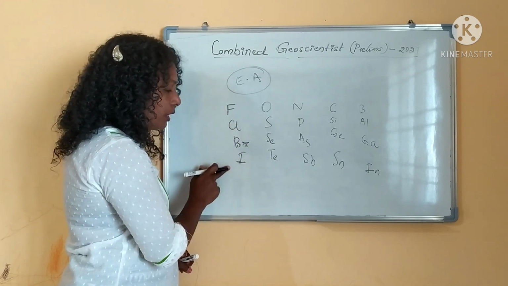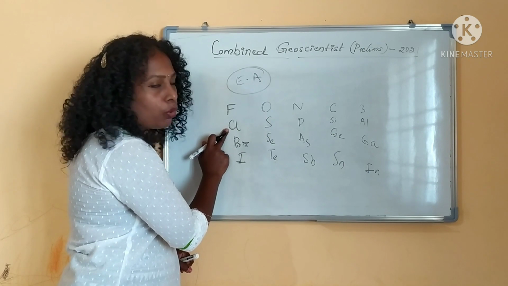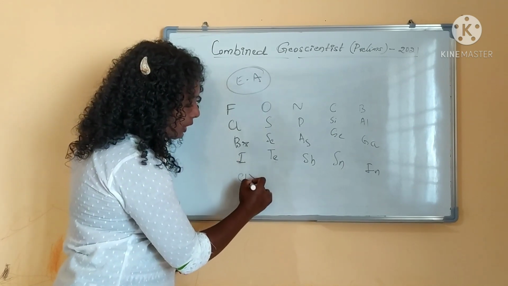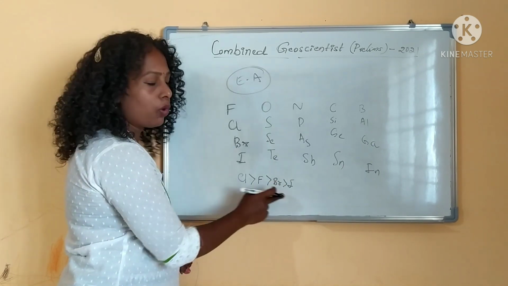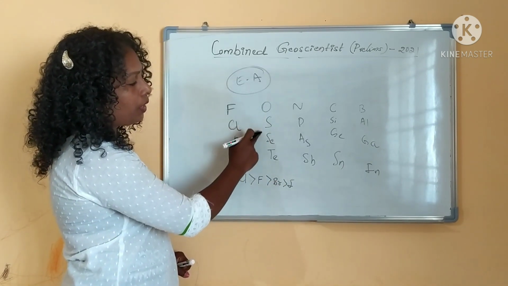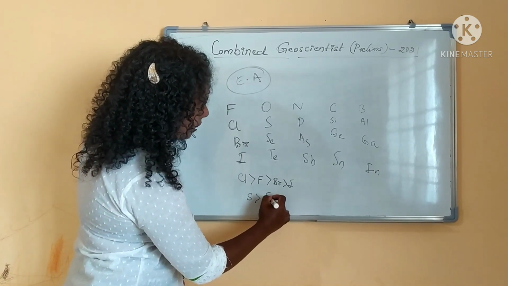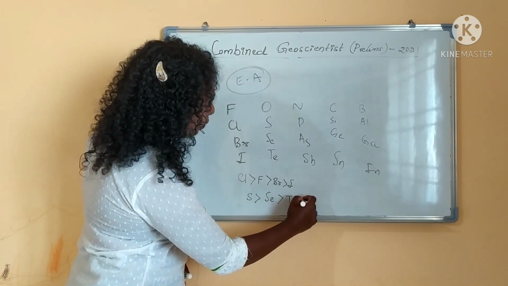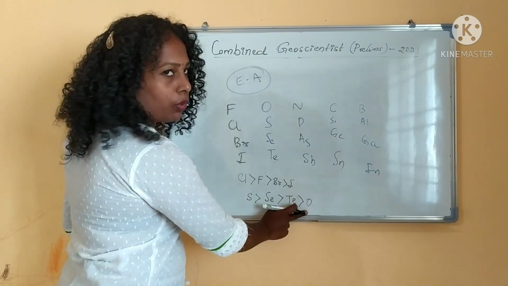In this group, fluorine is somewhat smaller than chlorine, so chlorine is having the highest electron affinity, then fluorine, then bromine and iodine. This is the order. And in the oxygen group, what is the electron affinity order? Sulfur is having the highest, then selenium, then tellurium, then oxygen comes.